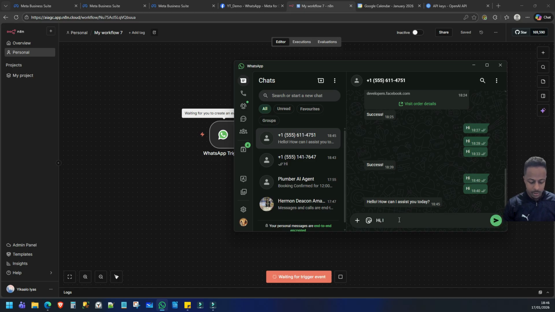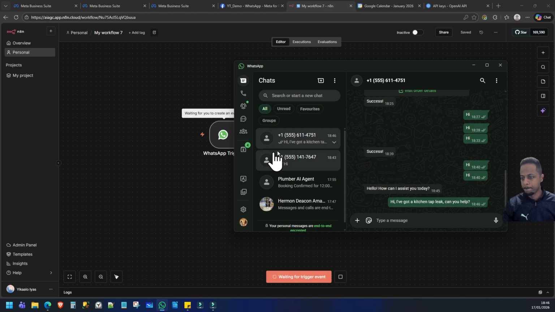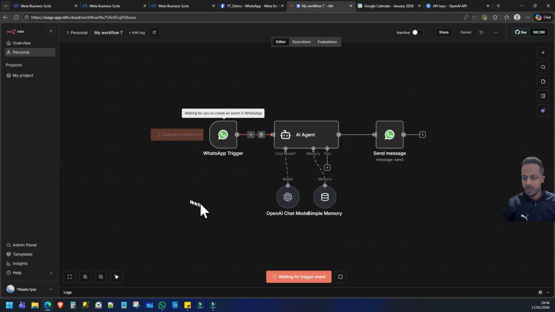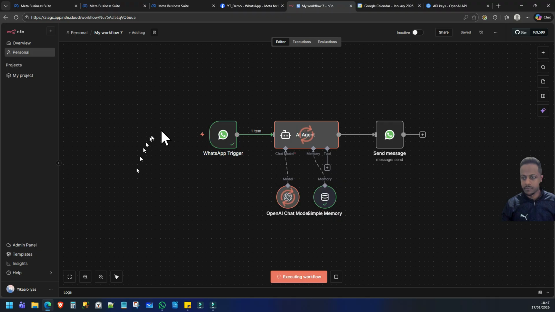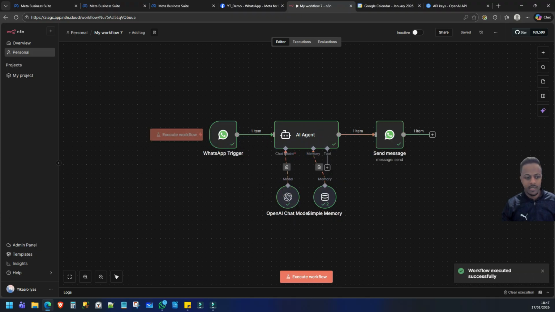Hi, I've got a kitchen tap leak. Can you help? Okay, so now we should see it being picked up here, kind of circling around, and then off we go to the last bit. There we go, it's picked up the message, it's thinking about it, and then it sent a message back.